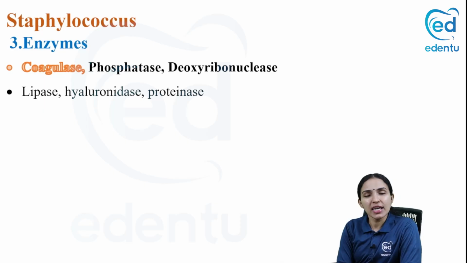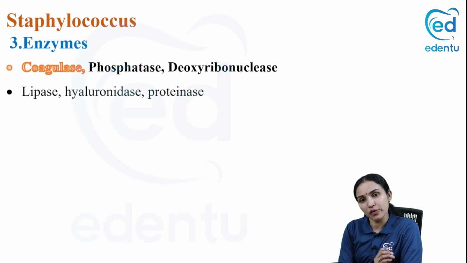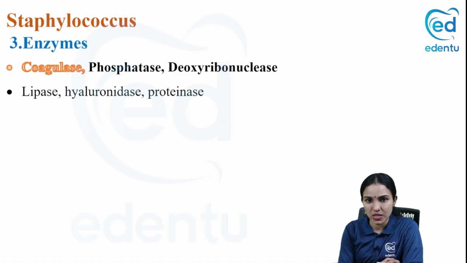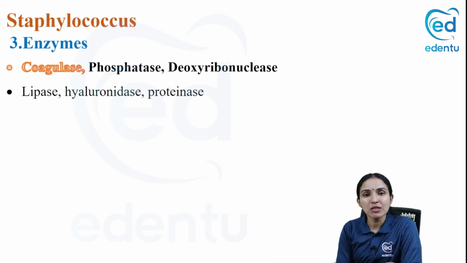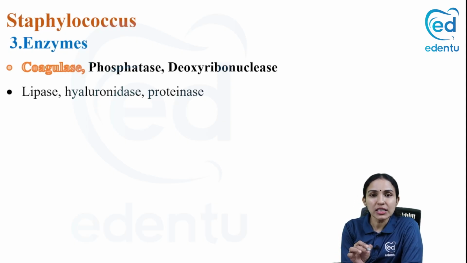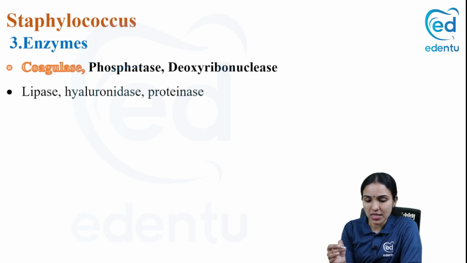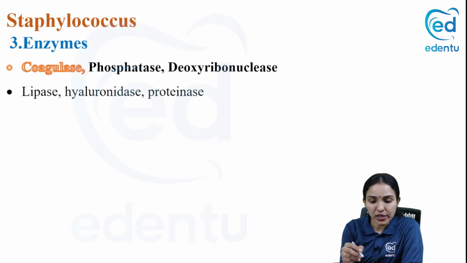And what are the enzymes they possess? So we have finished antigens, we have seen what the toxins are. The next thing is what the enzymes are. The most important enzyme that Staphylococcus possesses is the coagulase enzyme. Coagulase is present, as I told you, only in Staphylococcus aureus, and in others it is absent. We'll see what coagulase is, it's important. Phosphatase and deoxyribonuclease are the other enzymes which it has. Then lipase, hyaluronidase and proteinase.